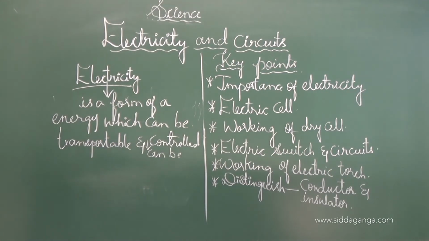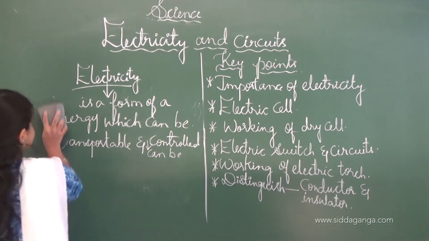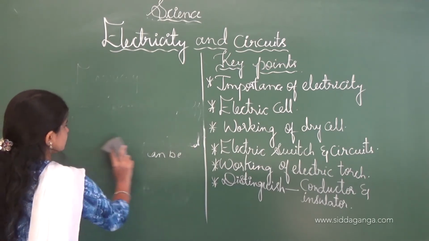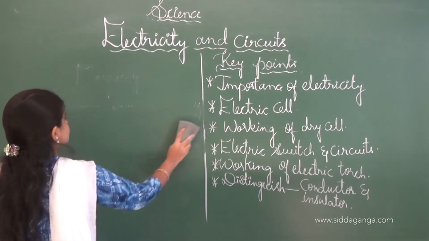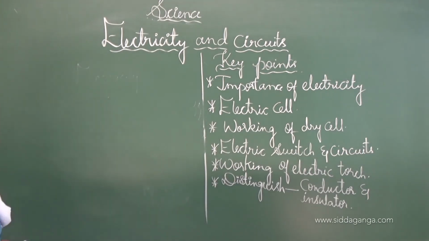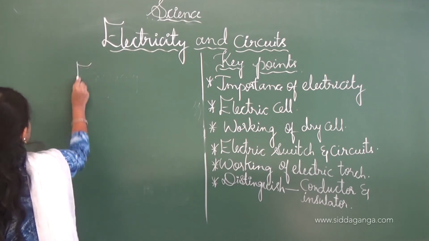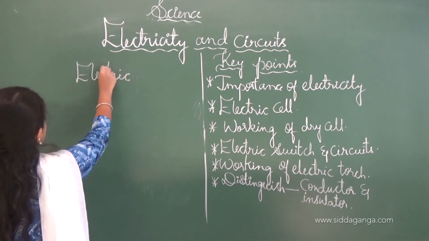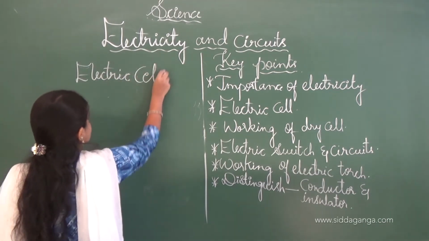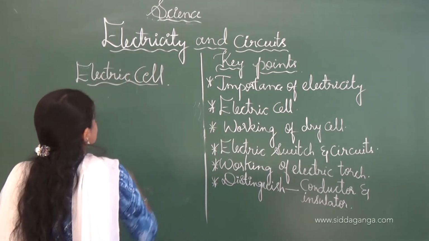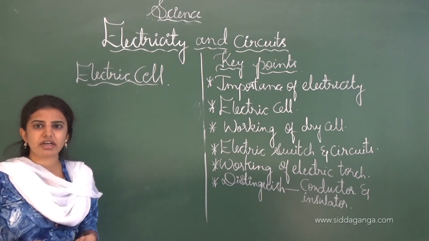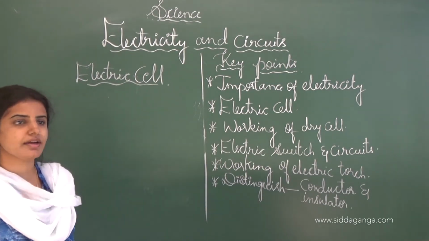Next, we shall move on to the electric cell. An electric cell is a device which converts chemical energy into electrical energy.